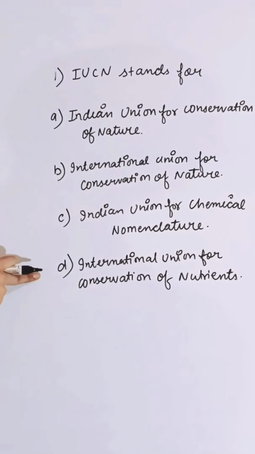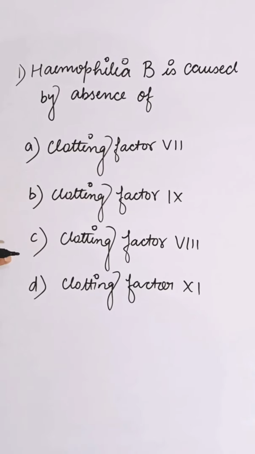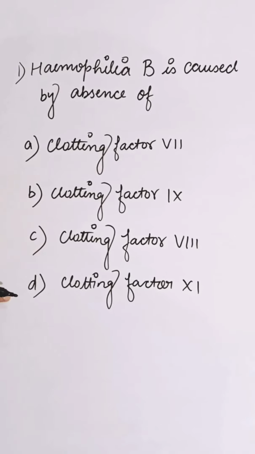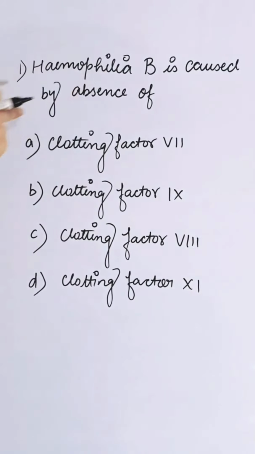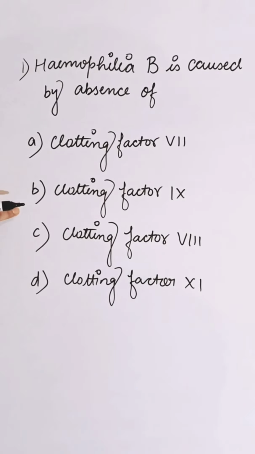Hemophilia B is caused by absence of first option clotting factor 7, second is clotting factor 9, third is clotting factor 8, and fourth is clotting factor 11. Hemophilia B is caused due to the absence of clotting factor 9. So correct answer is B.